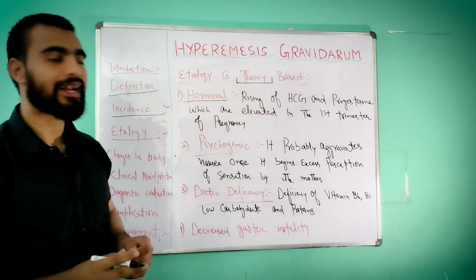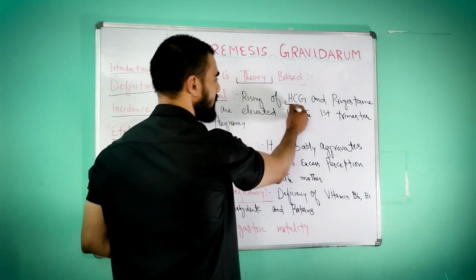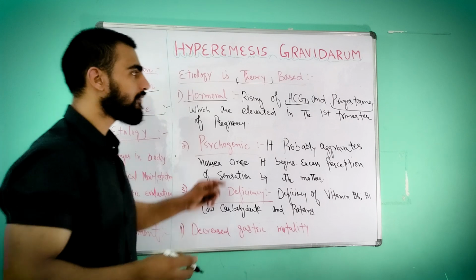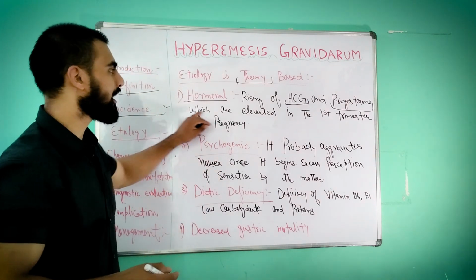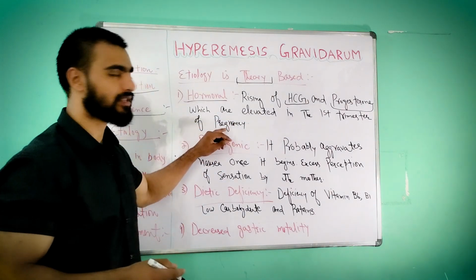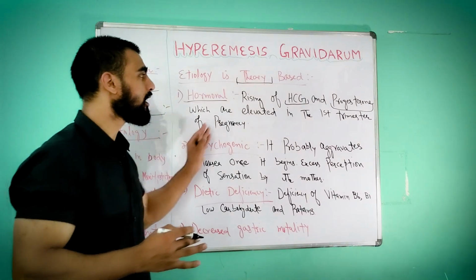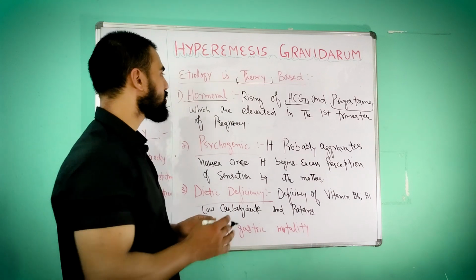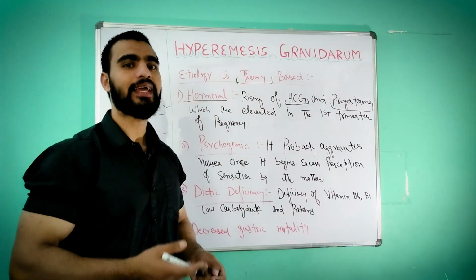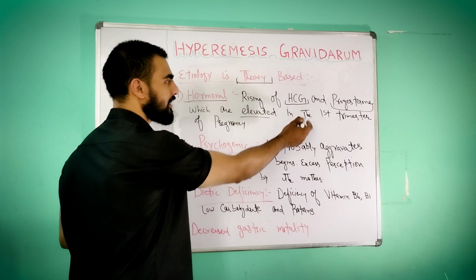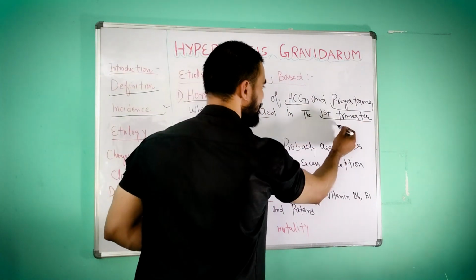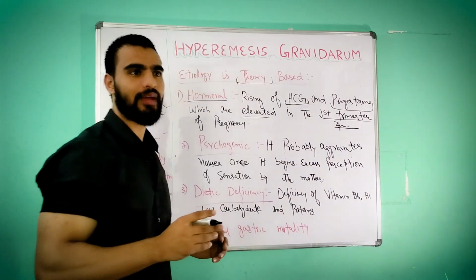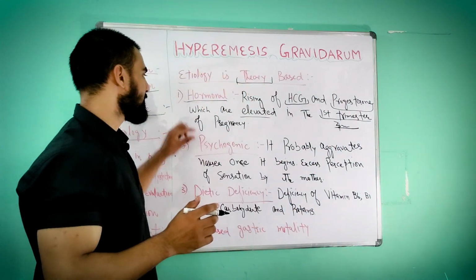Hormonal: rising of HCG and progesterone, which are elevated in the first trimester of pregnancy. It means the levels of human chorionic gonadotrophin, HCG, and progesterone will increase. Elevate means increase. First trimester means the first 3 months of pregnancy. There are 3 trimesters, making 9 months of pregnancy.